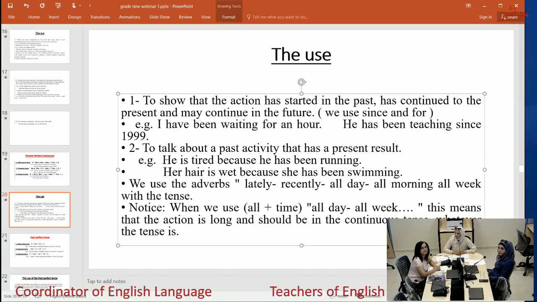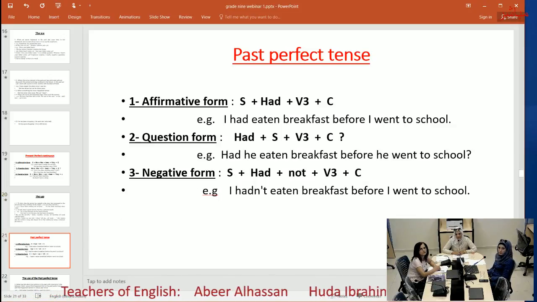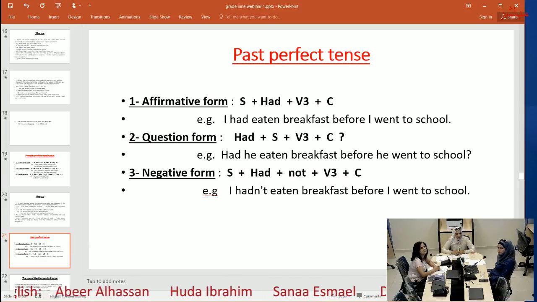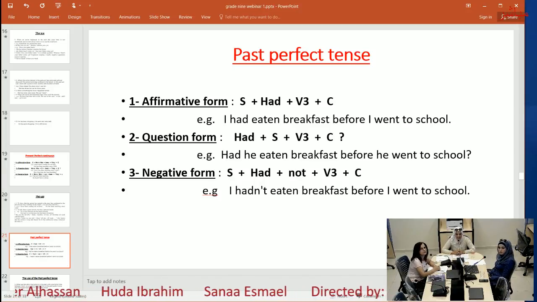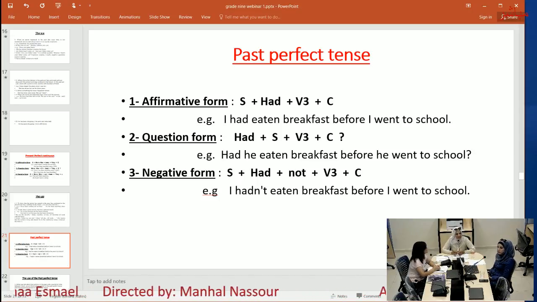So, since and for are used with the present perfect continuous and past perfect. Now, past perfect tense. Here we have the affirmative form: subject, plus had, instead of has and have. The past form of have and has is had, and then the verb 3, then the complement.